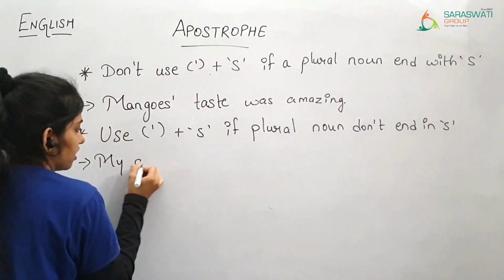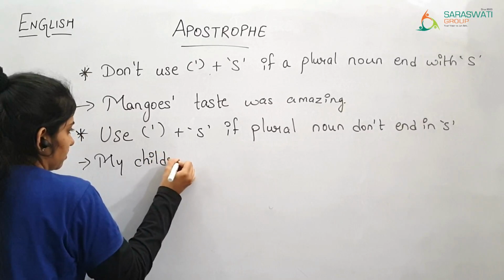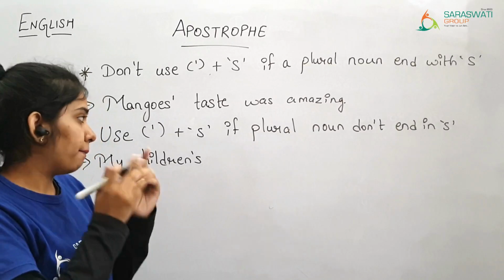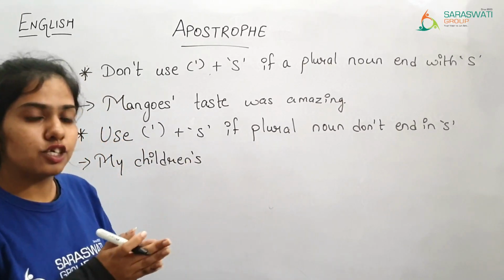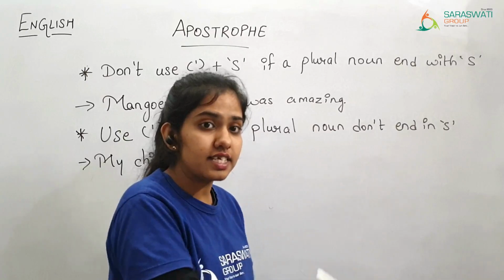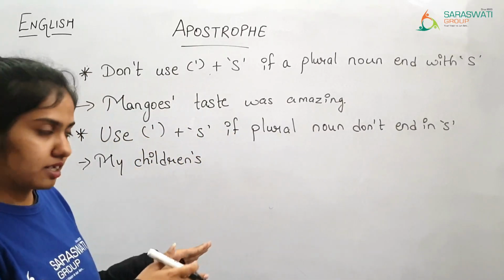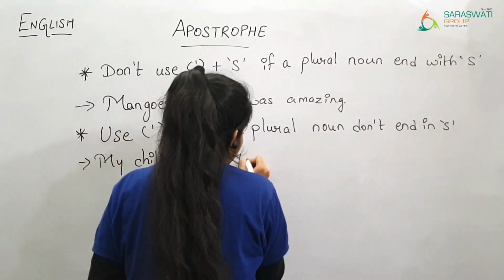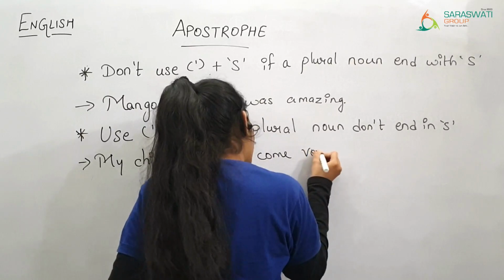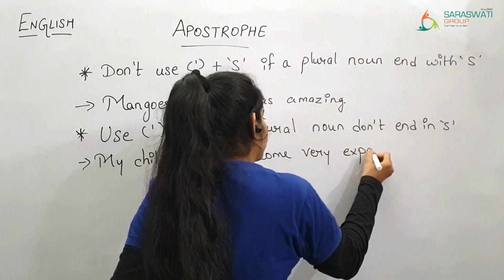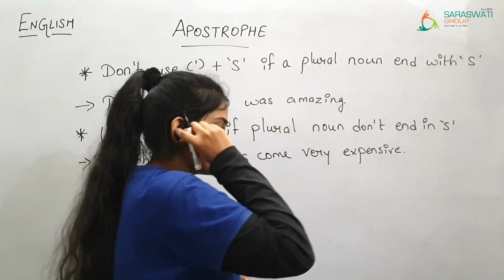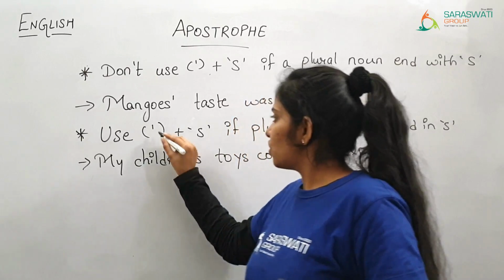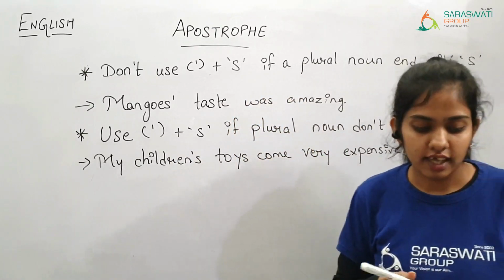My children is already a plural, but apostrophe s we are using to show some kind of possession, that this thing belongs to this person. My children's toys come very expensive. So here we have shown some kind of possession and it is in plural which does not end with s. That's why we have added apostrophe s.